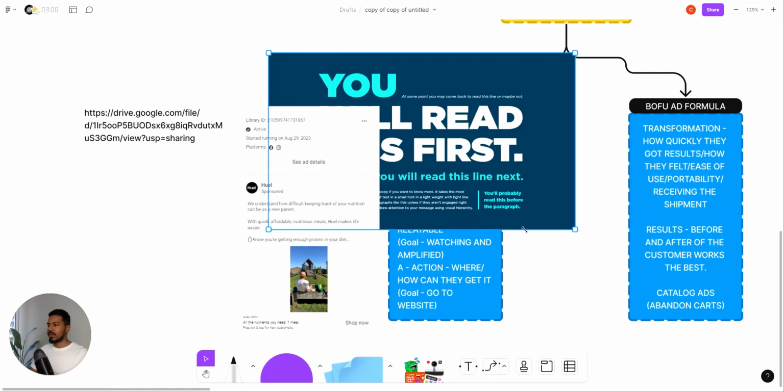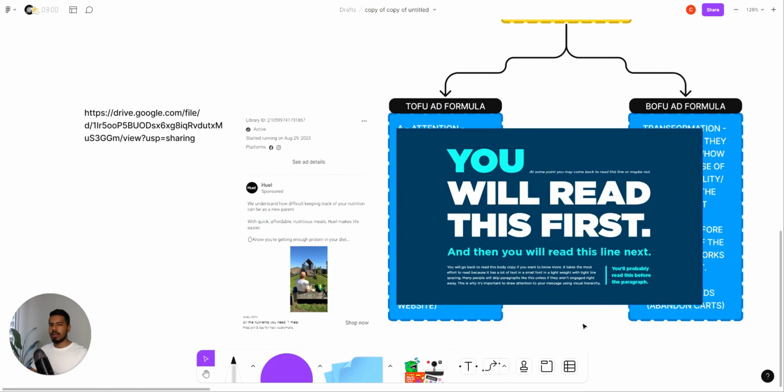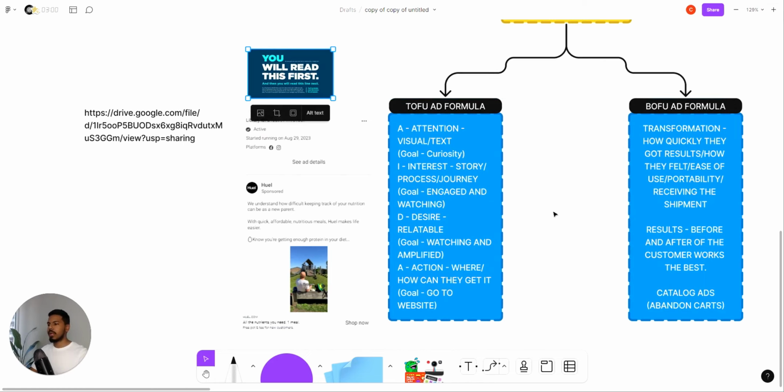If you look at this over here and take a moment to go through this entire text, you will realize that you first read this, then you'll probably read this, then you'll read this before the paragraph, and after that you'll read this, and at some point after you read this, you'll probably read this, and then this. That just comes to show you that human psychology is very predictable if you know what you're doing in your creative.